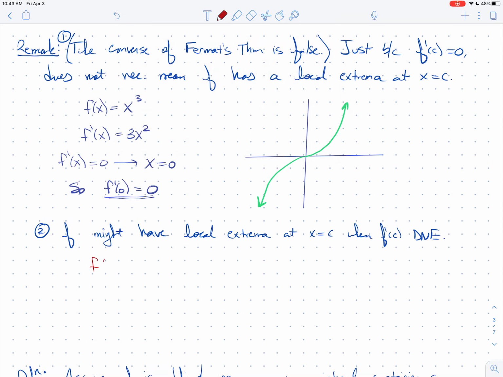Let's use a bright color. Let's consider f of x equals the absolute value of x. We've already done this in class; if you look back in your notes from chapter 2, we've seen that f prime of 0 does not exist. I should probably use capital letters for that. It does not exist. The picture actually reveals all, although we showed f prime of 0 doesn't exist using limits. If you graph absolute value of x, it looks like this.